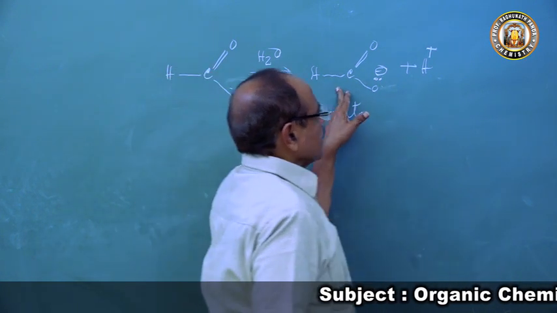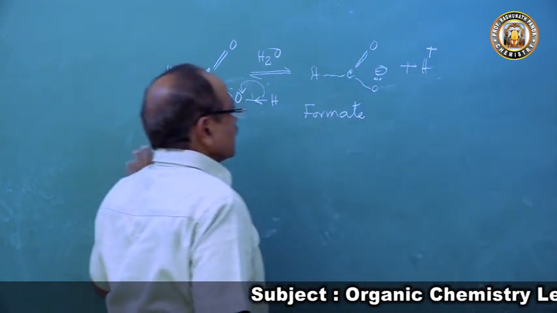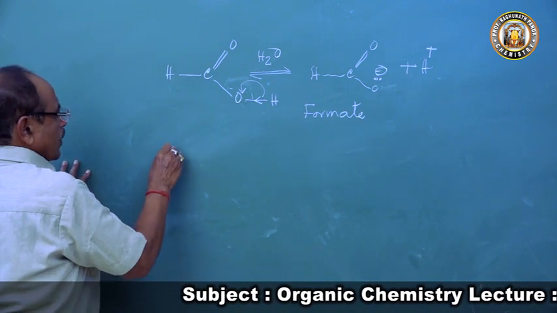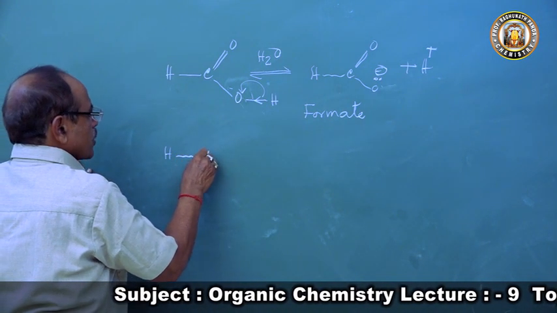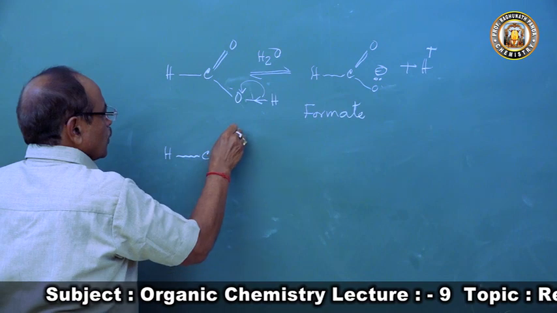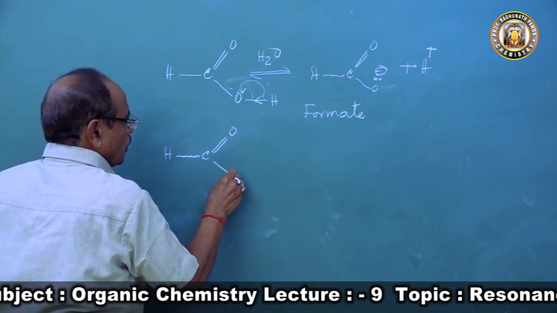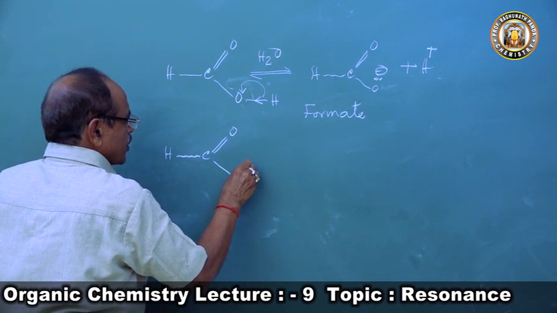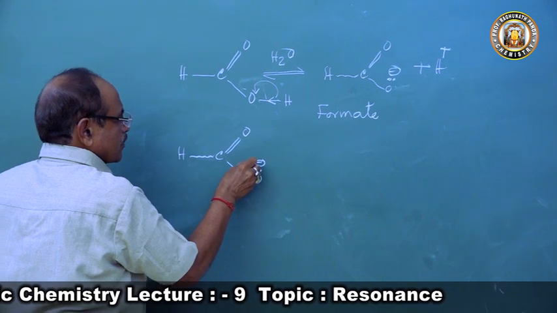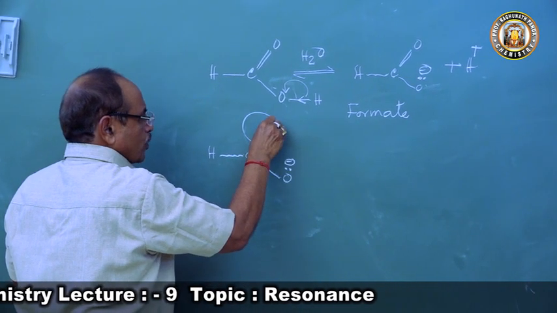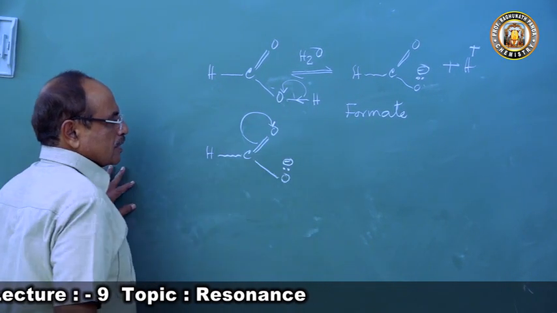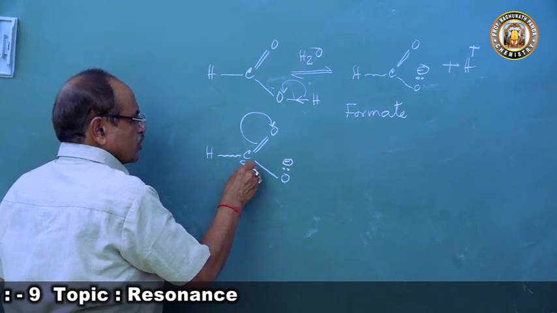Now this formate ion exhibits resonance. In the formate ion, HCOO minus, the lone pair of electrons goes to oxygen. This creates a positive charge here.